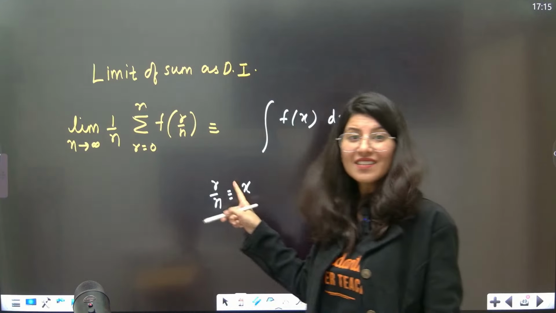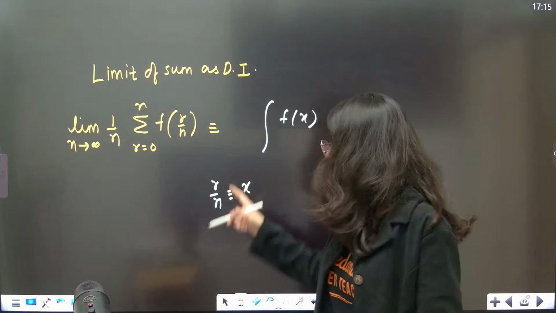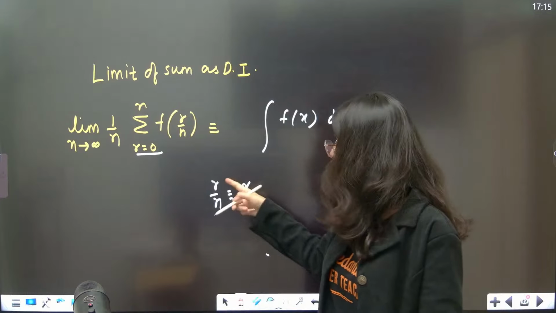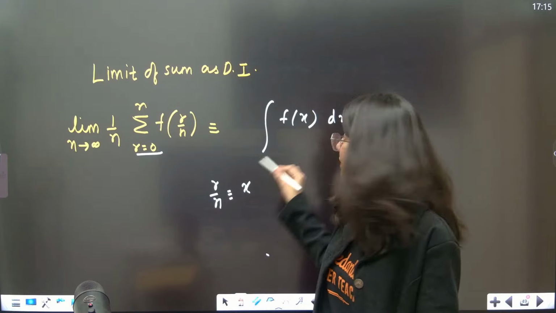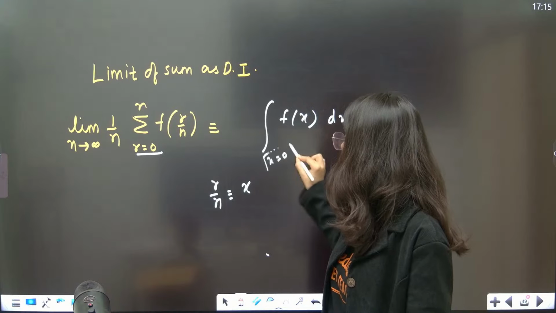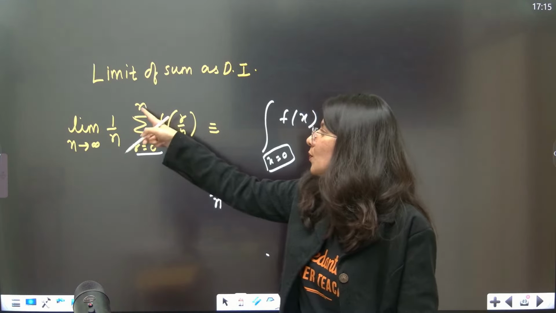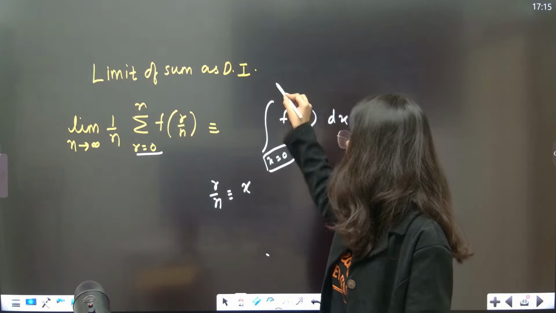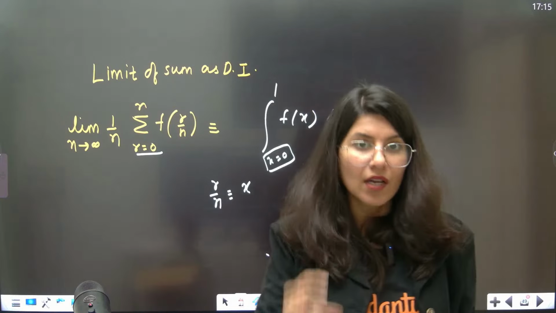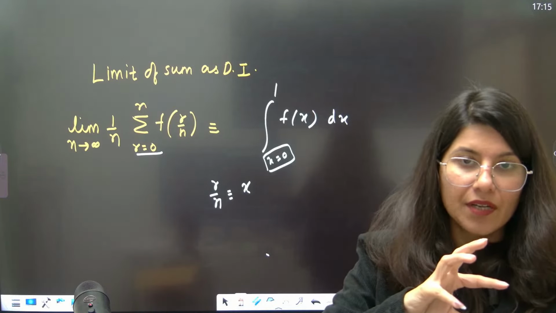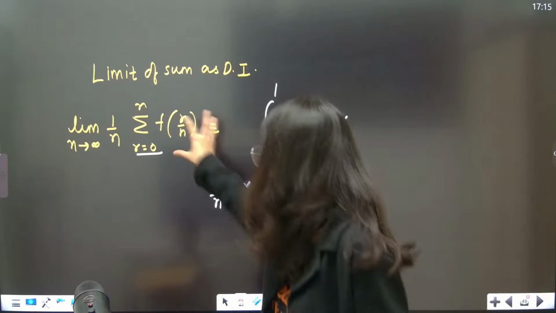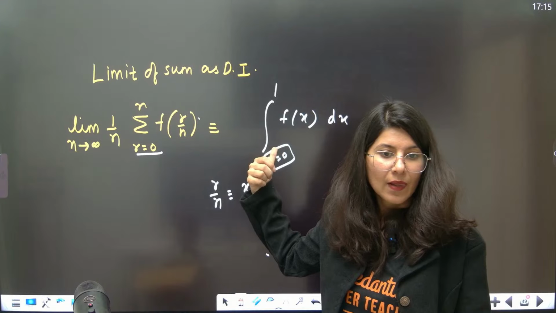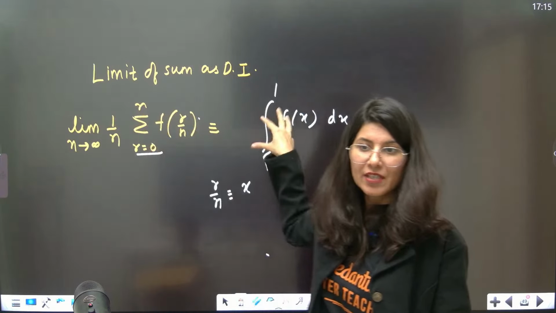Now, if you put r equals to 0, n is already infinity, so 0 by infinity is going to be 0. So x equals 0 is going to be your lower limit. What about the upper limit? You put r equals to n, so n by n is 1, that is the upper limit. So this is how you convert summation into definite integration. Limit of summation as definite integration.